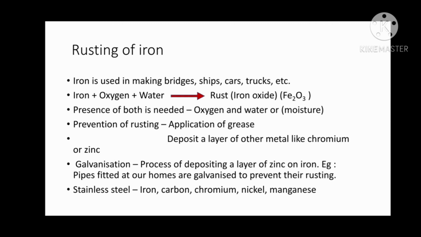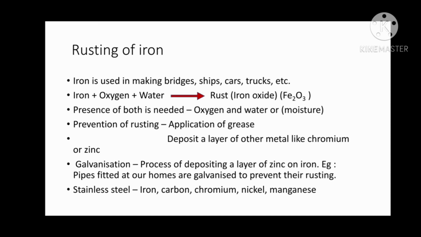Examples are the pipes that are fitted in our homes to carry water in the plumbing system, right? Here the iron can get rusted easily. It is in contact with water all the time. So to prevent it from getting rusted, we coat it with zinc. Means we galvanize the iron pipes with zinc so that they do not get rusted easily, and hence they will not break easily, or their quality will not deteriorate day by day, right? Hence they will be there for carrying water for many years.